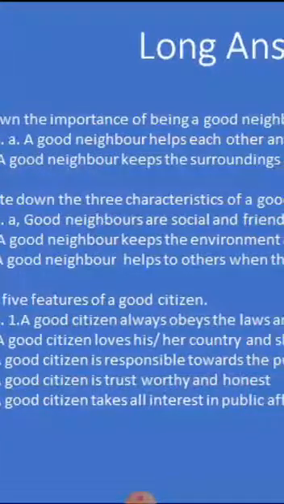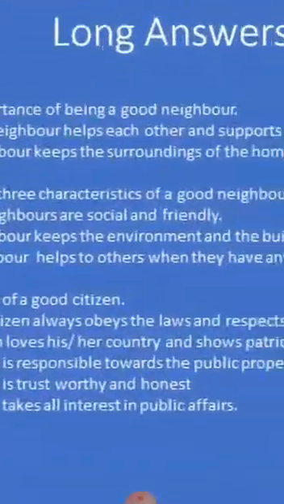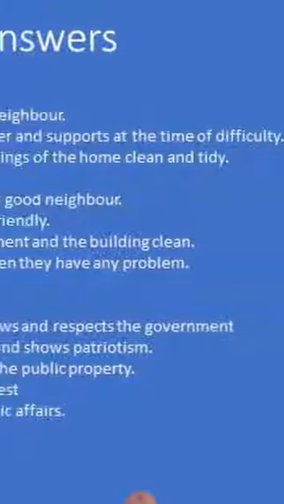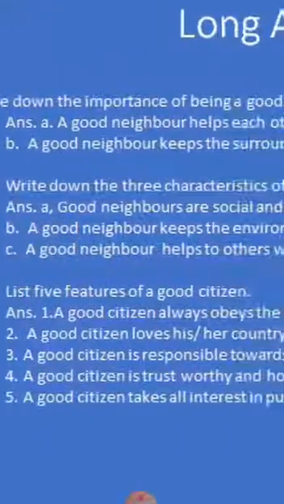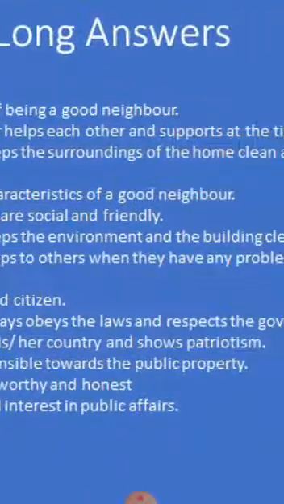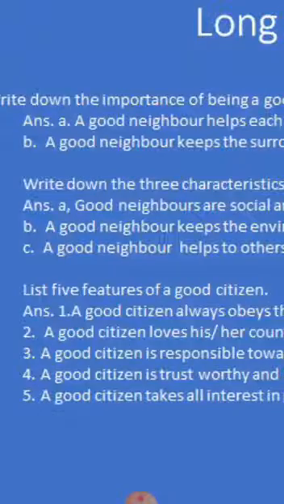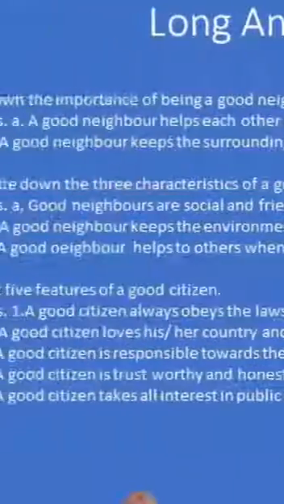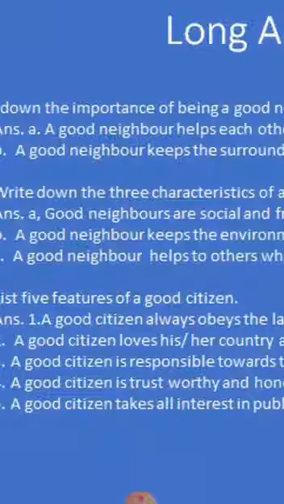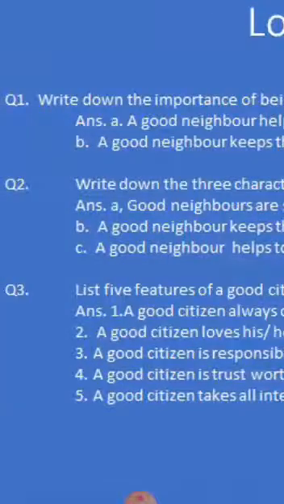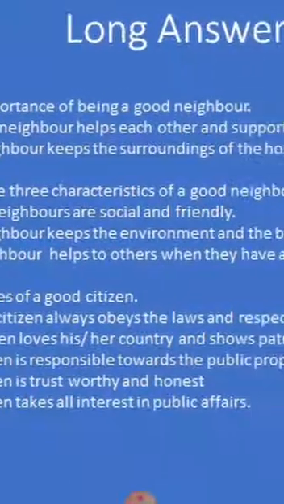Once again I will read. A good citizen always obeys the laws and respects the government. A good citizen loves his or her country and shows patriotism. A good citizen is responsible towards the public property. A good citizen is trustworthy and honest. A good citizen takes interest in public affairs.